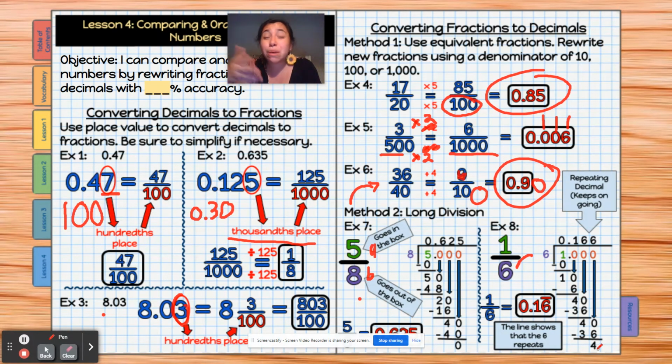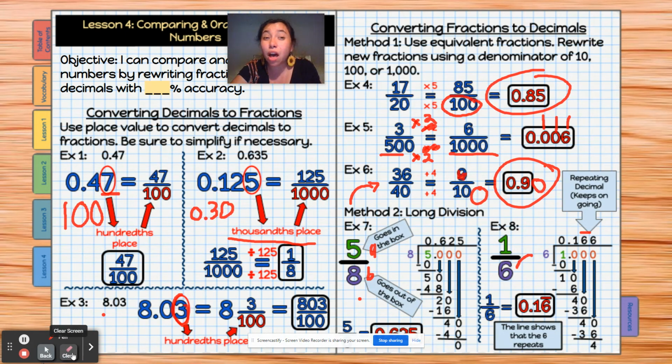Now, it's just going to keep on repeating and repeating. So it's going to be 0.166666 forever to infinity and beyond. So if we have that situation and it keeps on, there's no end to it, no zero soon after, let's say, the third placement, then we put a line on top of it to indicate that it's a repeating decimal, okay?